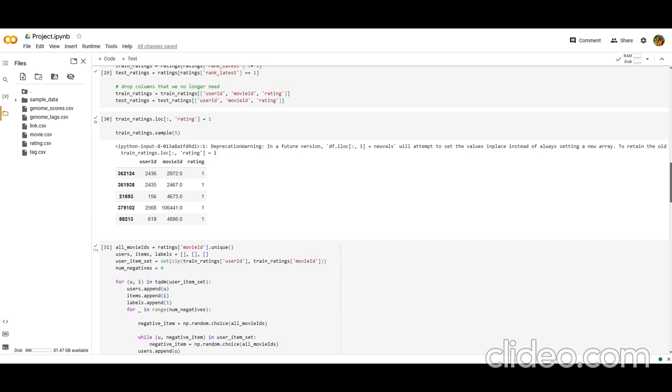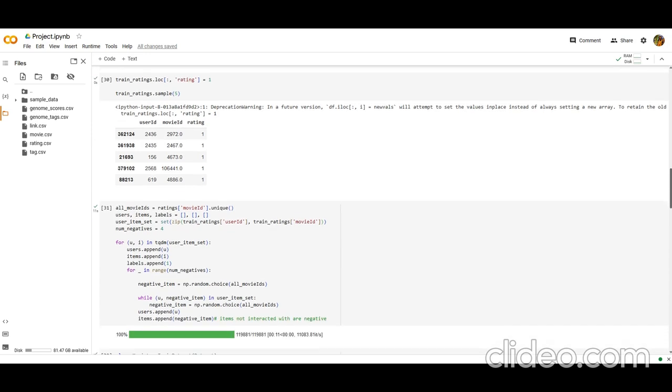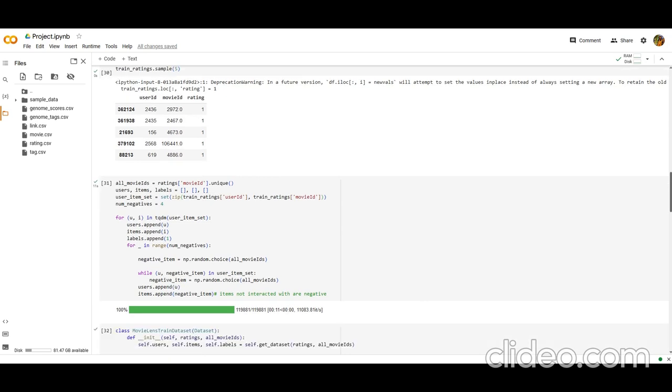The code below generates 4 negative samples for each row of data. In other words, the ratio of negative to positive samples is 4:1. This ratio is chosen arbitrarily, but it works very well, and we now have the data in the format required by our model. Now let's define a PyTorch dataset to facilitate training.